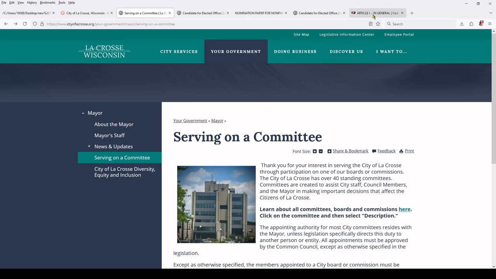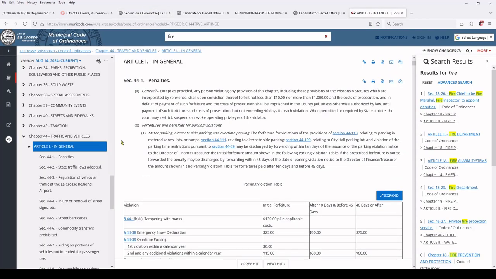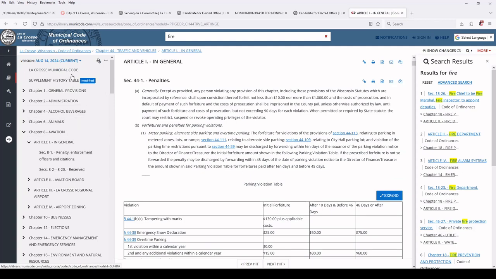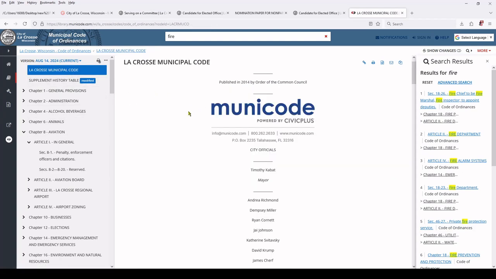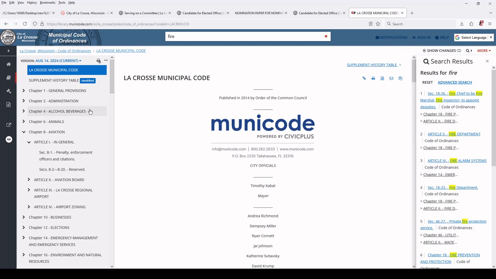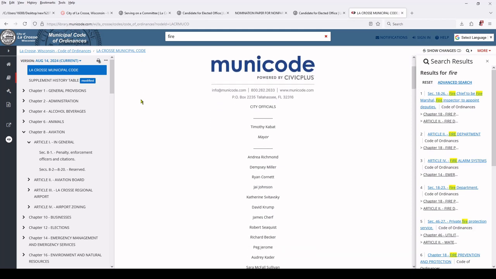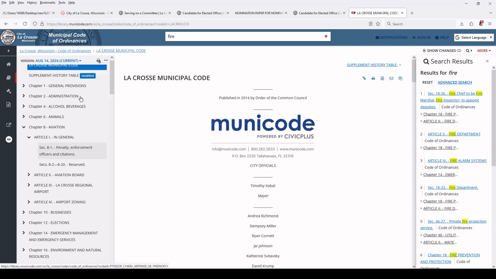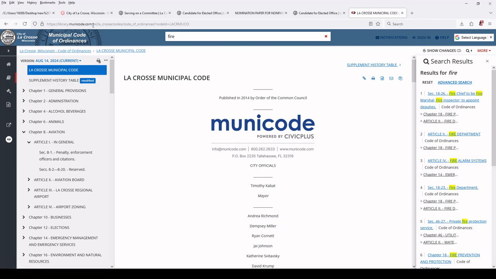Then the next thing you got to know is, what are the laws and rules and things that are changing? Well, here is Municode. So this is the City of La Crosse ordinances. This is the instruction manual, or this is the code, right? This is what the city police follow, and the courts and things like that. This is the laws. These are the ordinances. It's at library.municode.com/wi/la_crosse. You don't need the rest of this code stuff. Just library. Or you just look up La Crosse ordinances. You just go into Yandex and you search for that.